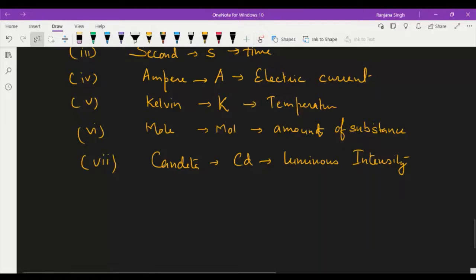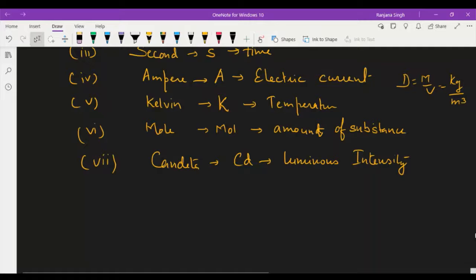Right? For example, density. For density, it is m by v, where m is mass in kg and for volume it is meter cube, so kg per meter cube. It is the SI unit of density, right?